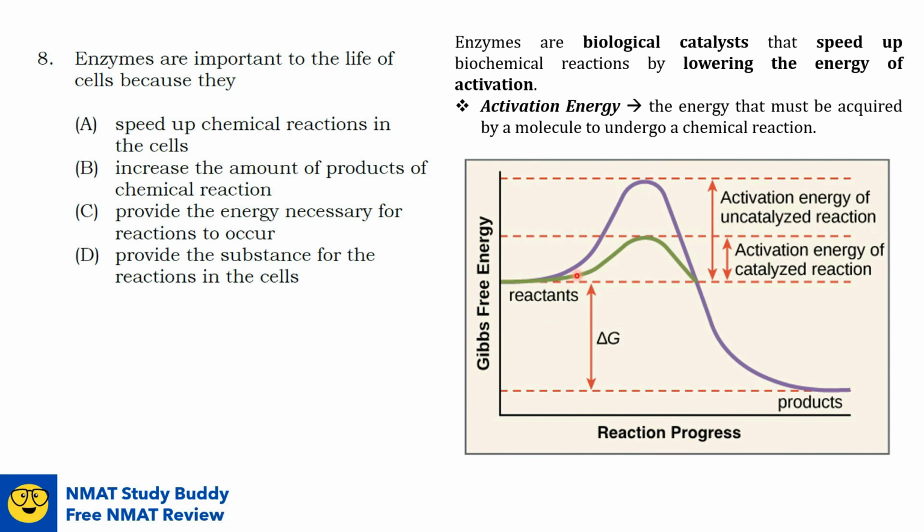As you can see here, in a reaction that has no enzyme, the activation energy is very high. While in a catalyzed reaction, or in a reaction that utilizes enzyme, the activation energy is significantly lower. Because of this, the probability that a reaction will occur is higher in a catalyzed reaction. So the answer here is option A. Enzymes speed up chemical reactions in the cells. The succeeding options are not true regarding enzymes.